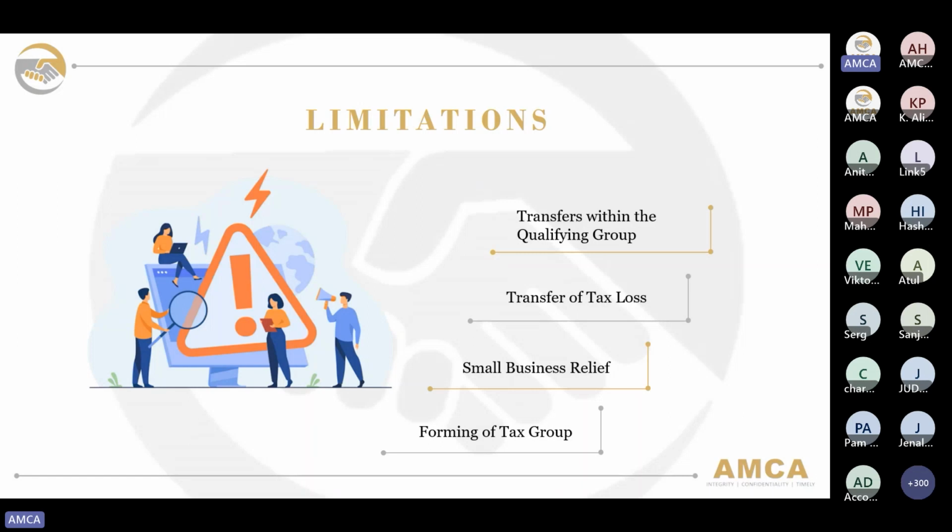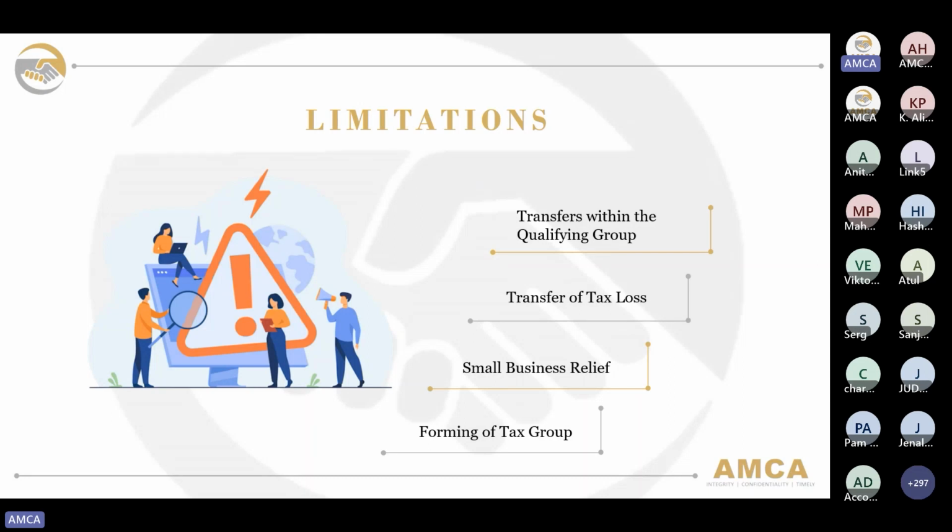So the next one is that a transfer of tax losses would also not be possible for a qualifying free zone person. Under the corporate tax law, a tax loss or a portion thereof may be offset against the taxable income of another taxable person. However, as I have mentioned, this specific condition would not apply to a qualifying free zone person. Small business relief will also not be available for a qualifying free zone person.